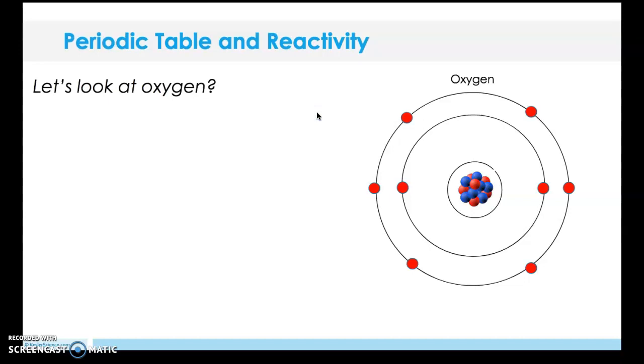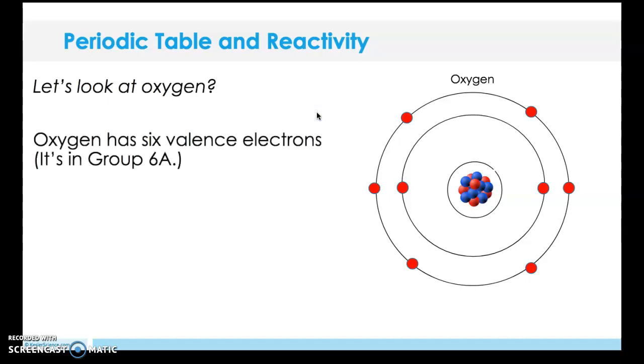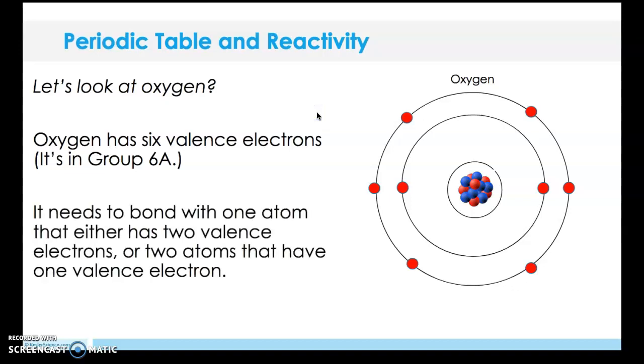Here's oxygen, for example. Oxygen has 6 valence electrons because it's found in group 6A. It needs to bond with one atom that has 2 valence electrons or 2 atoms that have 1 valence electron. You can see you've got the inner shell of oxygen, which only has 2, and then the outer shell has 1, 2, 3, 4, 5, 6. An atom is happy if it has 8 electrons. So how far away is oxygen from being happy? Oxygen needs 2 more electrons to be happy.